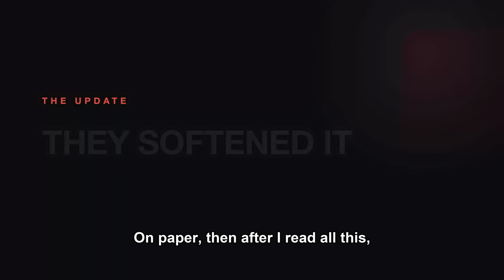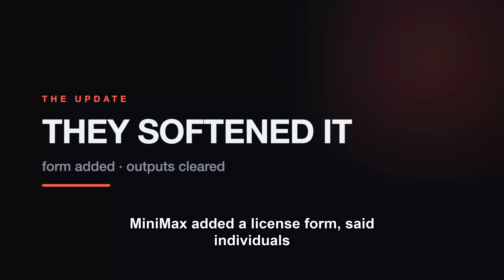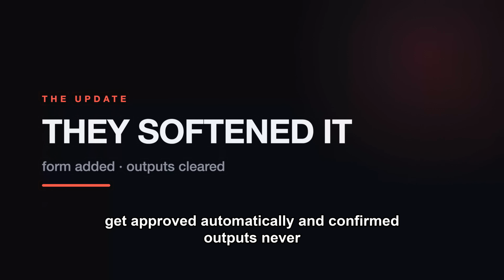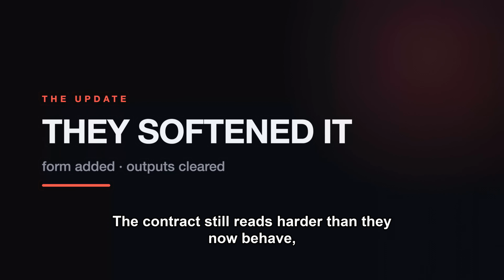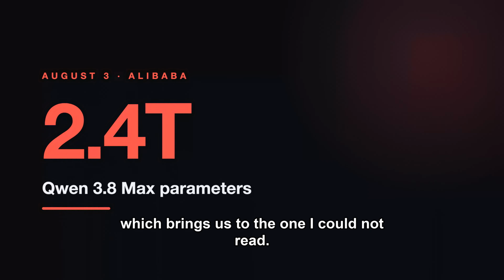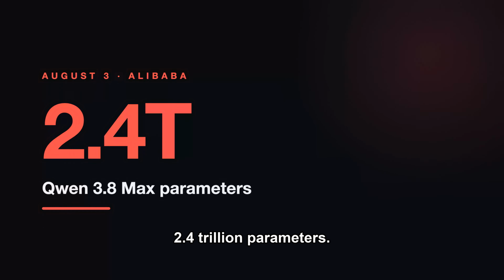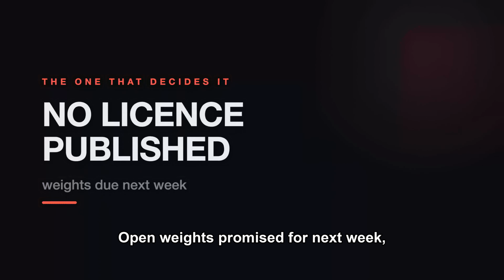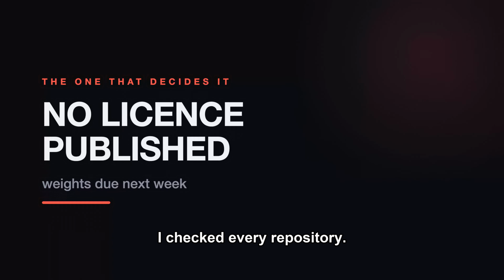On paper. Then, after I read all this, MiniMax added a license form, said individuals get approved automatically, and confirmed outputs never needed one. The contract still reads harder than they now behave, which brings us to the one I could not read. On August 3rd, Alibaba announced Qwen 3.8 Max. 2.4 trillion parameters. Open weights promised for next week, but the license file is not published yet. I checked every repository. There is nothing there to read.